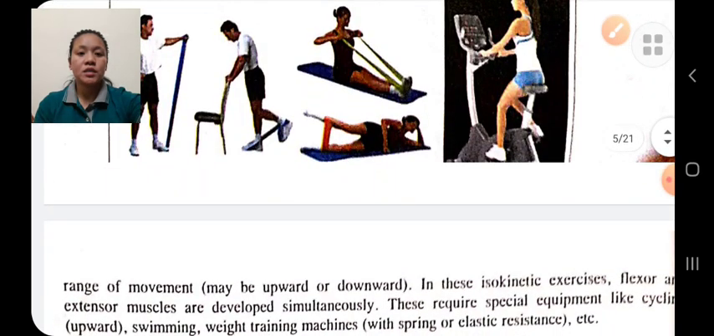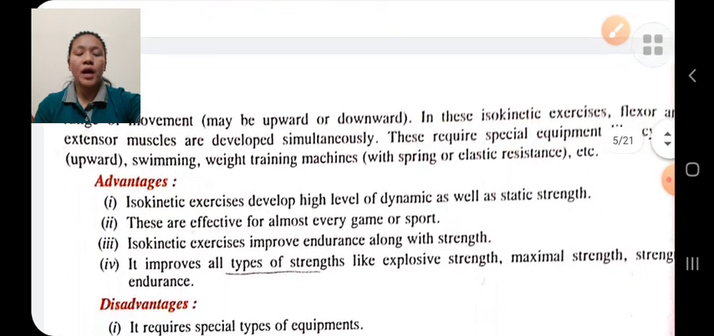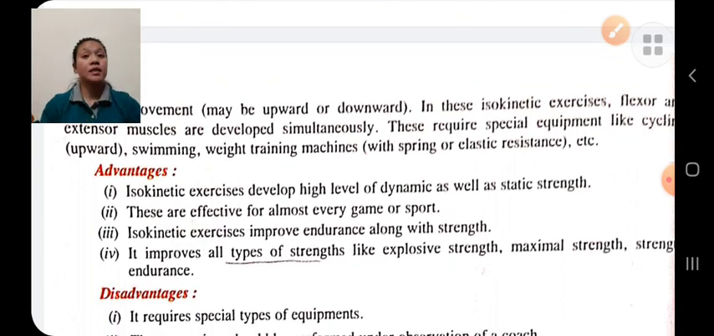The advantage of isokinetic exercise is that it helps in developing static as well as dynamic strength. This isokinetic exercise is useful for every game and sport. It helps to improve endurance as well as strength, and improves all types of strength: explosive strength, maximum strength, strength endurance, etc.